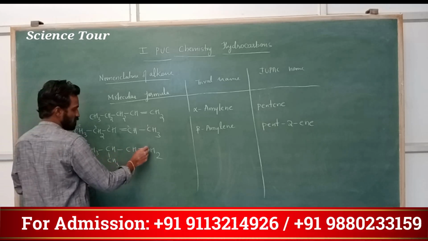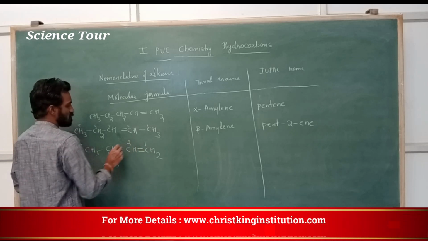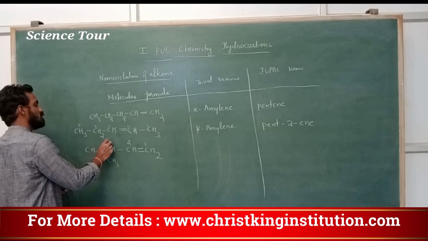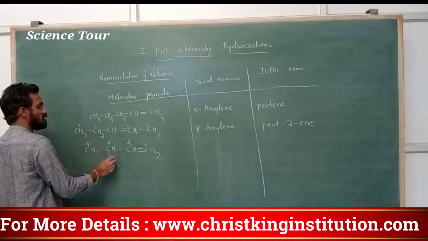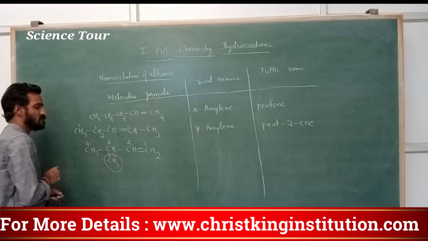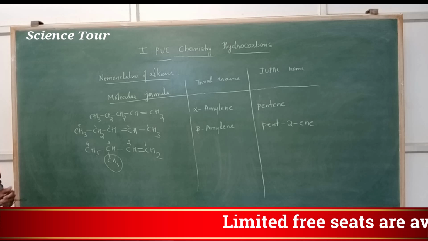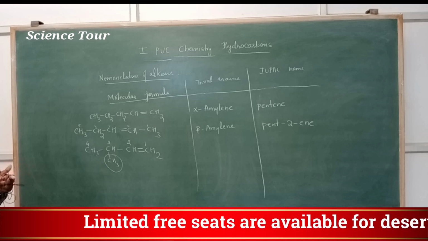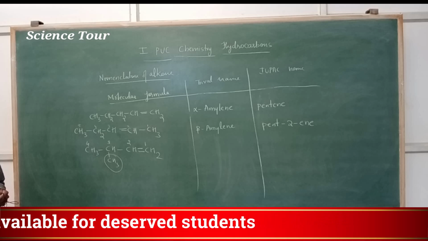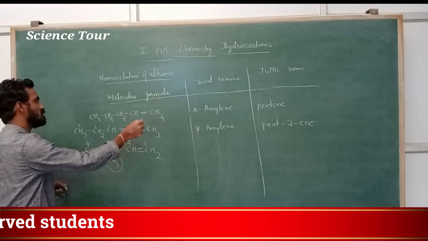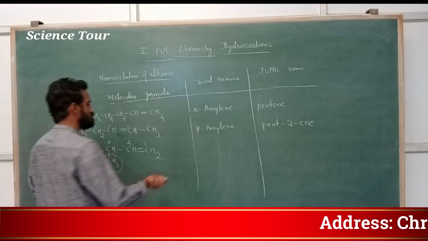From this side you have to number, because in the first position you are getting the double bond. So you have to start from this side. 1, 2, 3, 4. In the third carbon, what is present? A methyl group is present. But while writing, you should write the third carbon methyl group first in IUPAC naming. Okay, the substituent group you have to write first. What is the simple trivial name? Isoamylene.